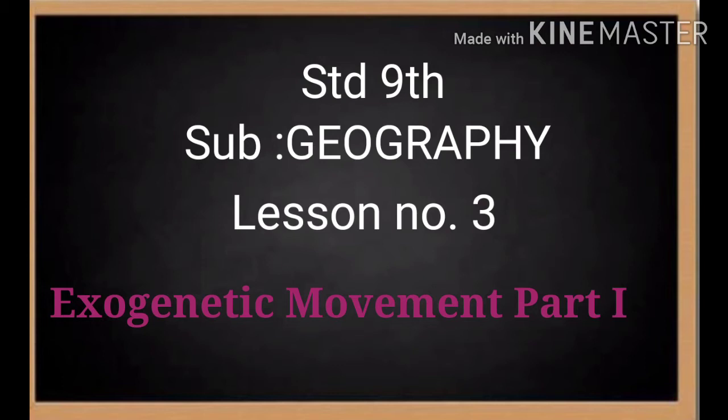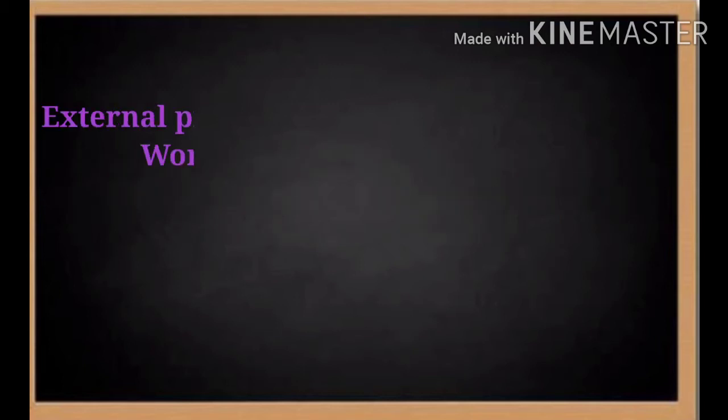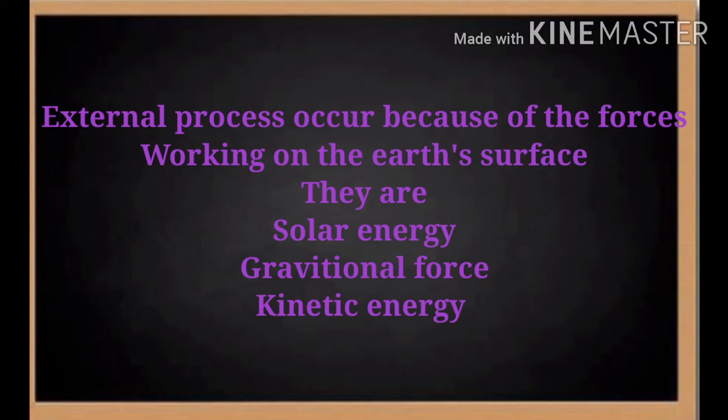Many landforms are formed due to the internal movements, and we learnt it in the second lesson. Similarly, the processes occurring on the Earth's surface also lead to the formation or degradation of landforms continuously, and those landforms that occur because of the external or exogenetic process we are going to learn here. External processes occur because of the forces working on the Earth's surface. They are mainly solar energy, gravitational force and kinetic energy associated with moving objects on the Earth's surface.